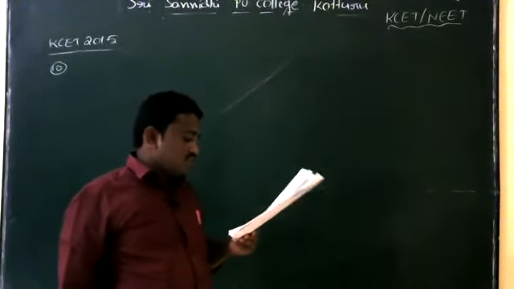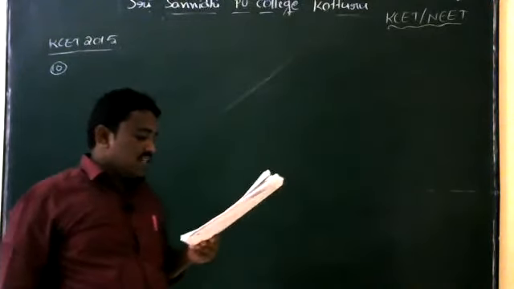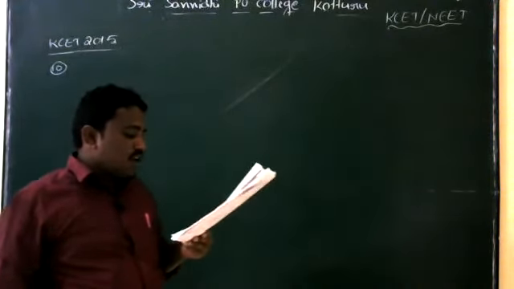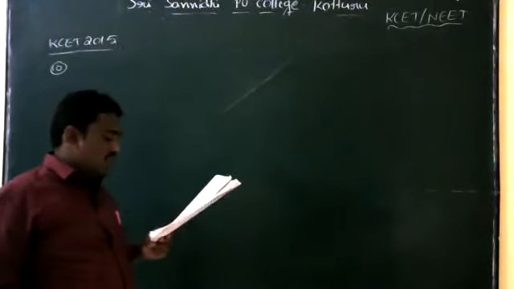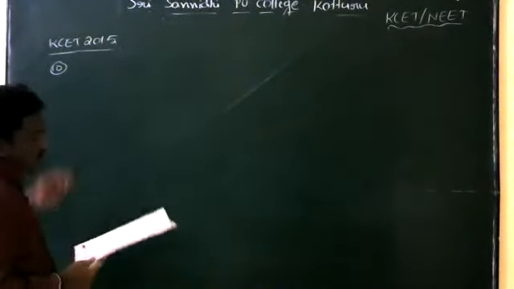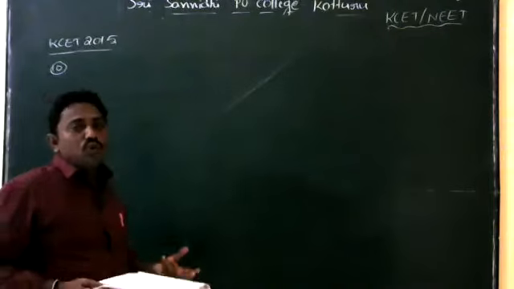The resistance that should be connected in series with the galvanometer to read 3 volts is. In this question, the galvanometer is converted into a voltmeter.